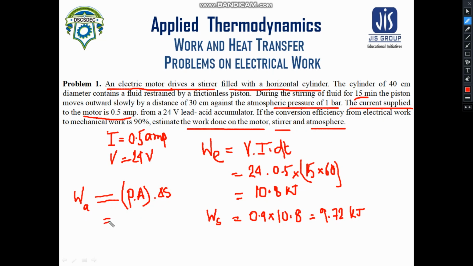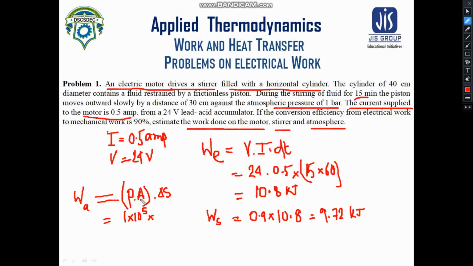What is the pressure? It is 1 bar, so it will be 1 into 10 to the power 5. We are trying to refer to this pressure in kilopascals, so that ultimately we can calculate the work in kilojoules.